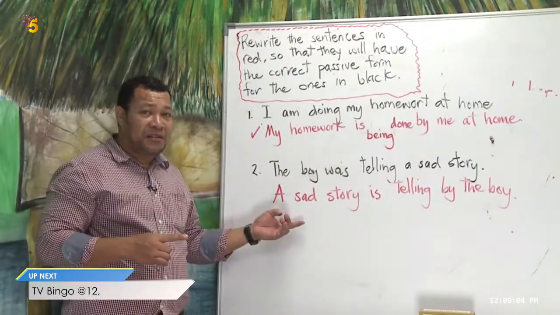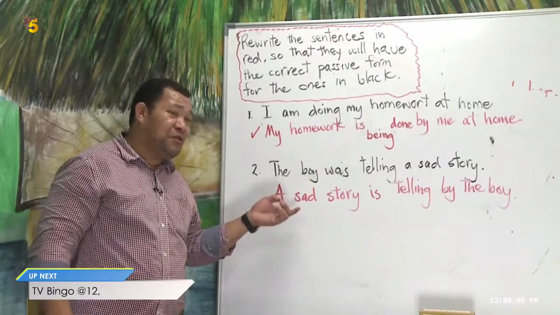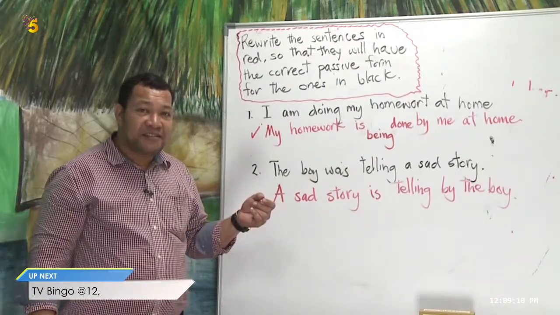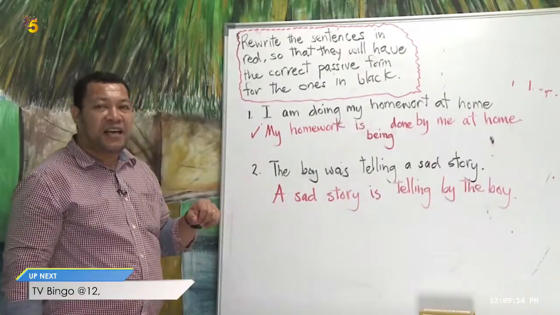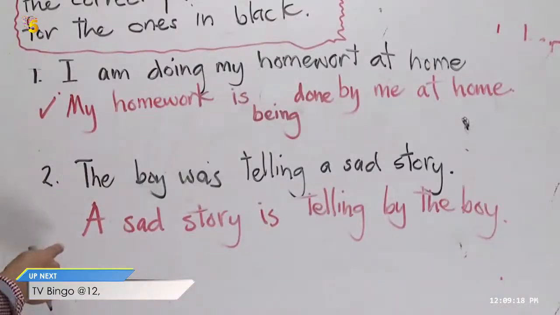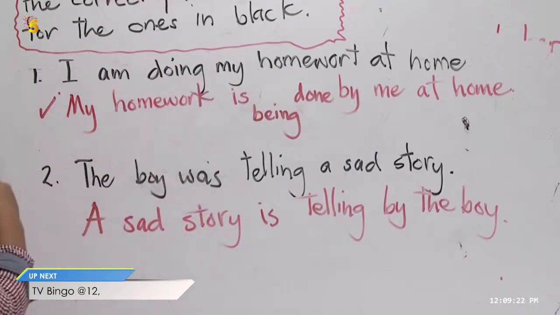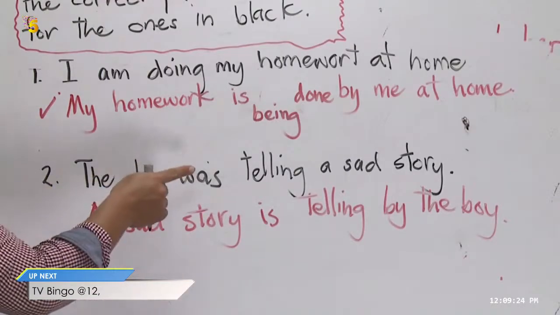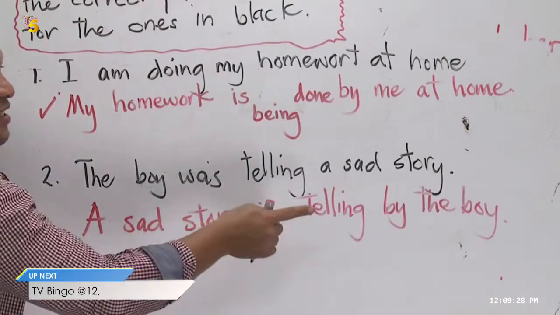Is that correct? Hands up those who say that this is correct. Right. There is something missing here, and there is a wrong word in the sentence. Right? A sad story is. Look at the tense. The boy was telling. And it says in red, the story is.